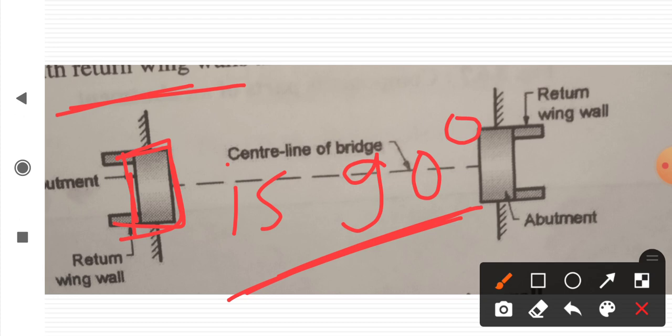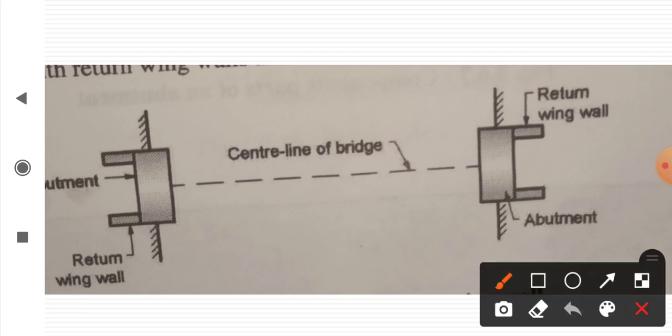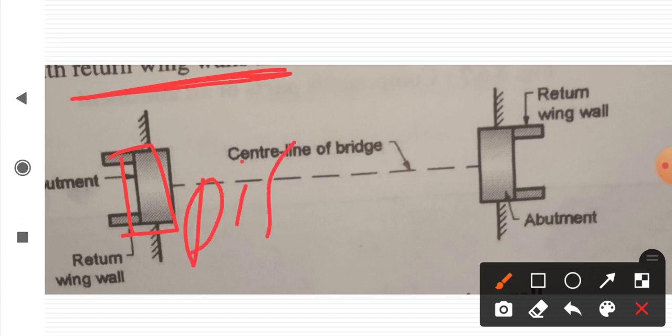Such wing walls are suitable when abutment approaches are very high. Means the height of the approaches compared to the level of the abutment is high. In that case, return wing walls are provided.